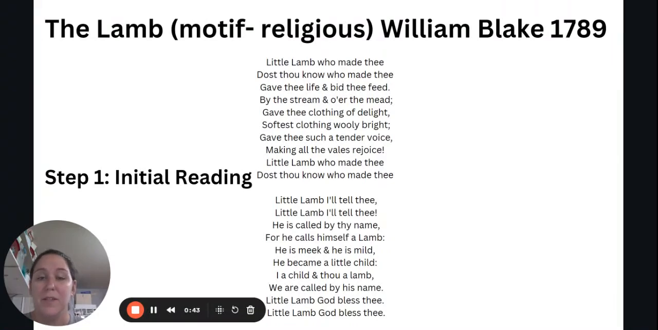Little lamb, I'll tell thee. He is called by thy name, for he calls himself a lamb. He is meek and he is mild. He became a little child. I a child, and thou a lamb. We are called by his name. Little lamb, God bless thee.